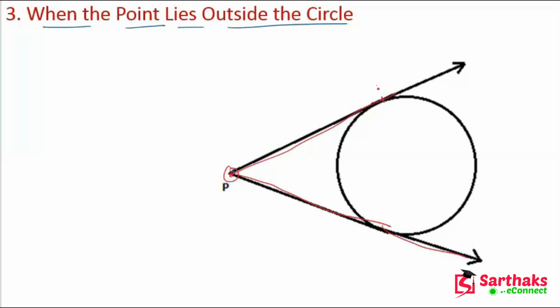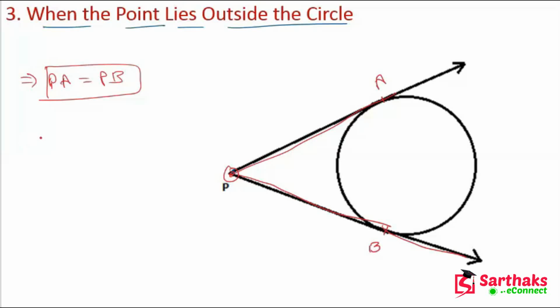Let's suppose this is point A and this is point P, and we can say that PA is equal to PB. So these are the conditions of the tangents to the circle.